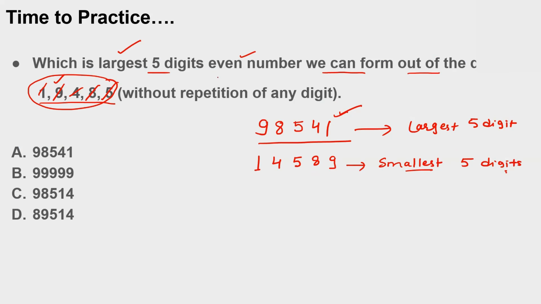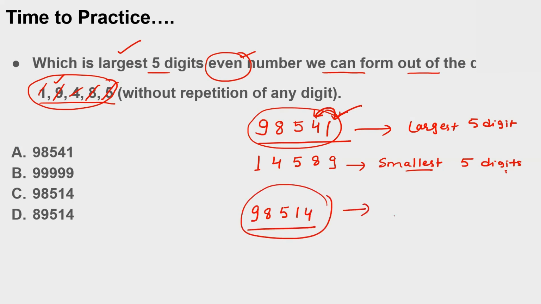Now, what do I have to do? They are asking for an even number. But if this is an odd number, how can I make it even? Where can I see the smallest even number, the largest even number? That's this one. So if I replace this with this, I will get the even number: 9, 8, 5, 1, 4. Yes, this will become my largest 5-digit even number.